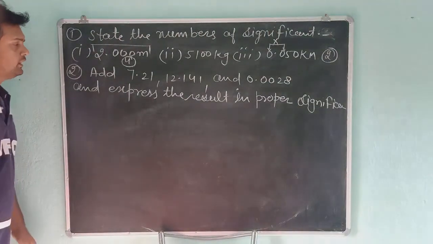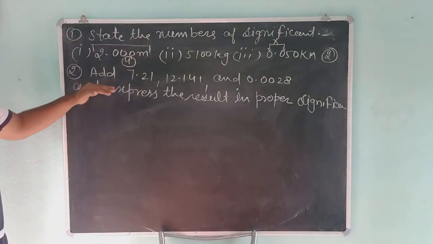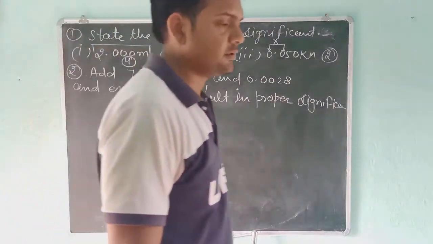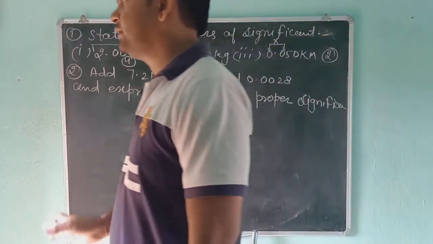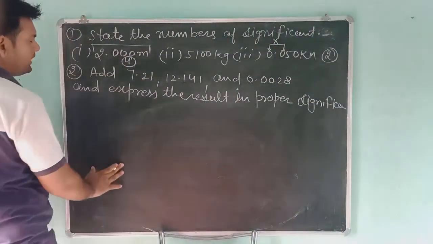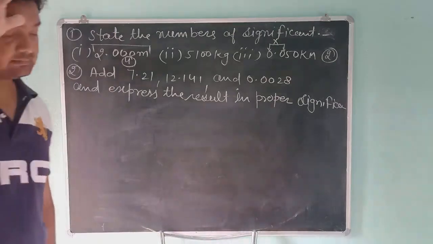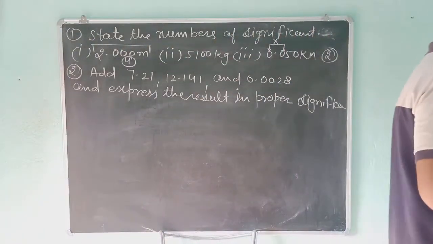Okay students. And next, this is the second example. Students, listen to me carefully. These examples are not from the NCERT book. These are examples from some other high standard guides. So students, you have to write all things in your fair notebook. You have to do all examples, all things which are written on the blackboard, in your fair notebook.